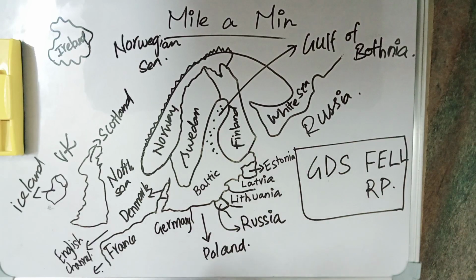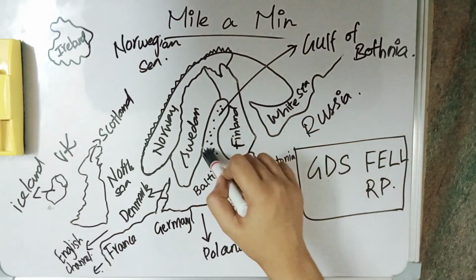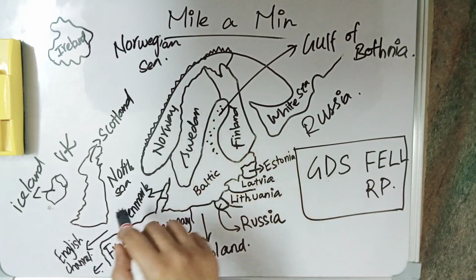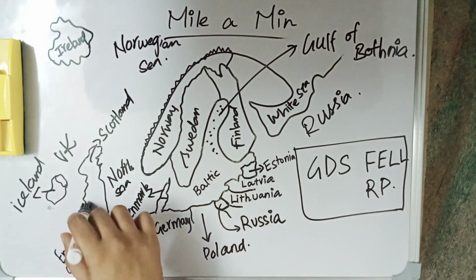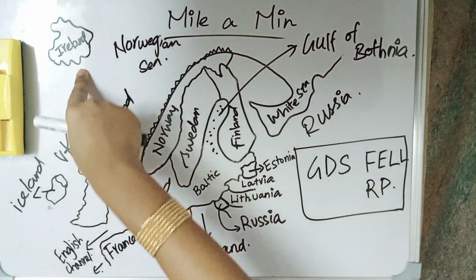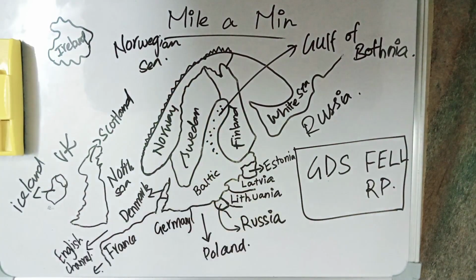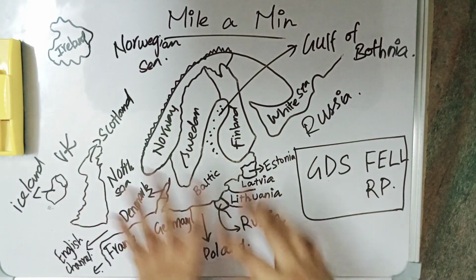So the seas which we have seen is right here we have White Sea. Here we have Gulf of Bothnia. Between this UK and Norway here we have North Sea. Between France and UK we have English Channel. And on the western side of France we will be having Bay of Biscay. And we have Ireland here. Between Ireland and Norway, we have Norwegian Sea. And these are the countries that are in Baltic Sea, the countries that border Baltic Sea, and we have seen certain seas here.